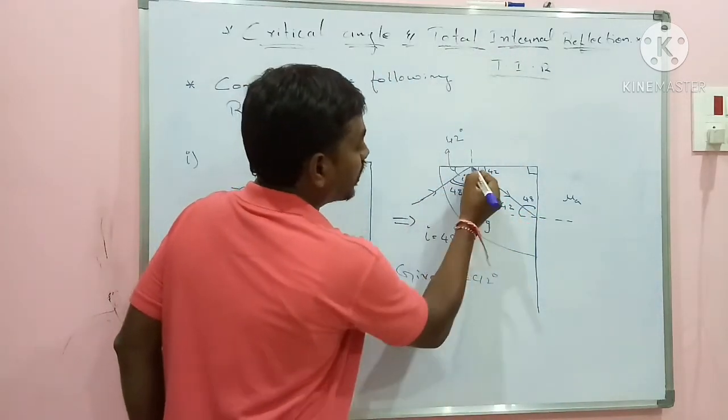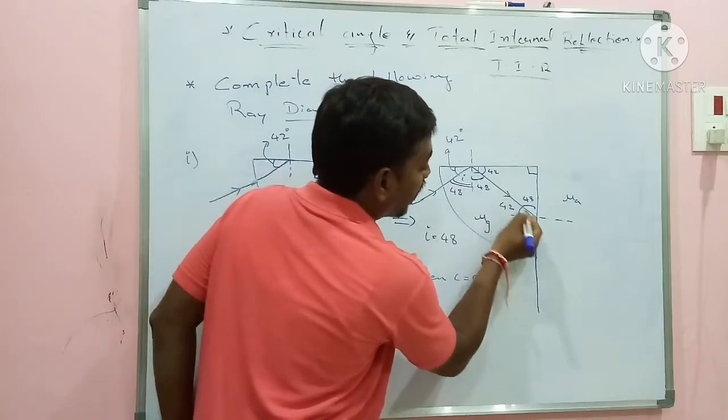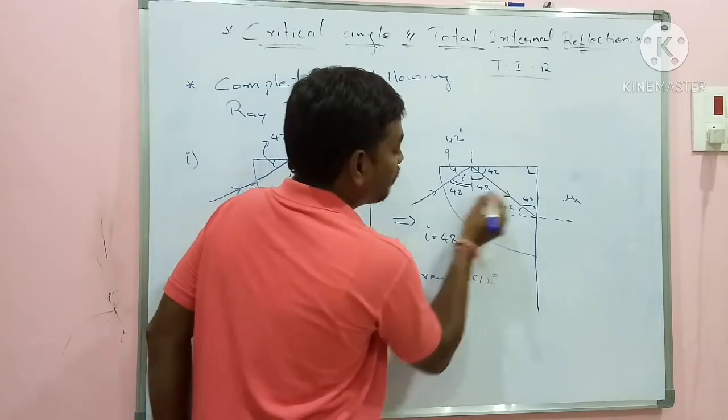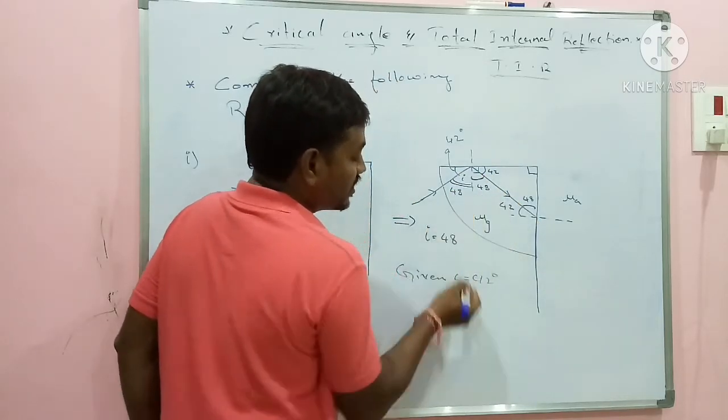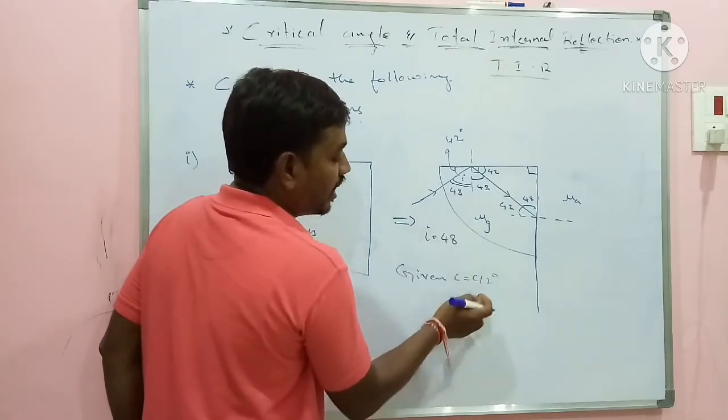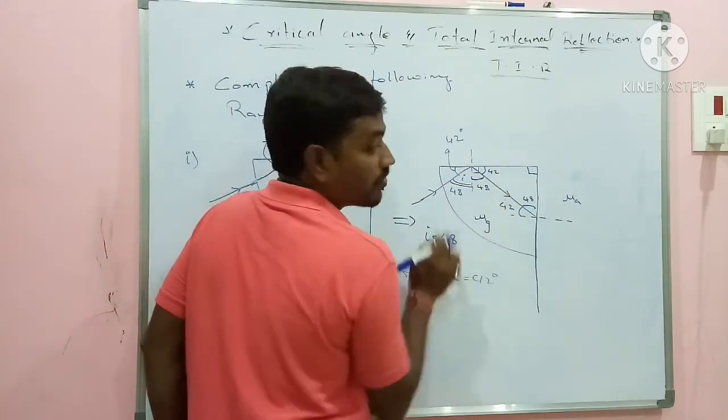So light is entering here. It is getting reflected back here. Why is it getting reflected back? Because I is 48 and C is 42 here. So I is greater than C, it is getting reflected.